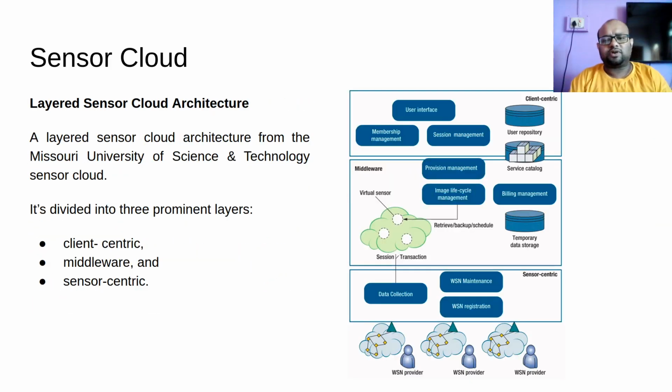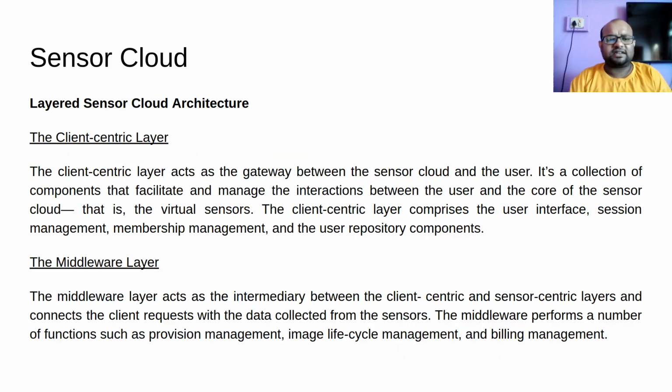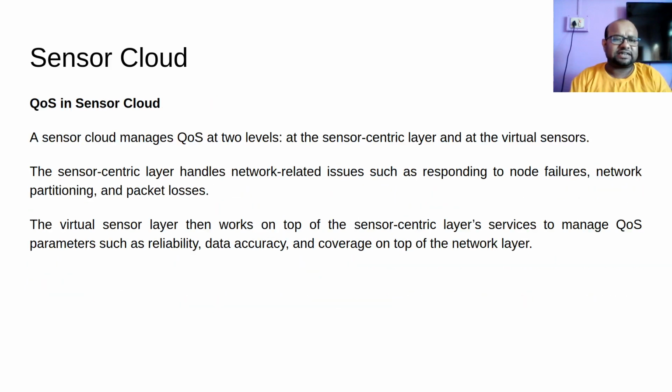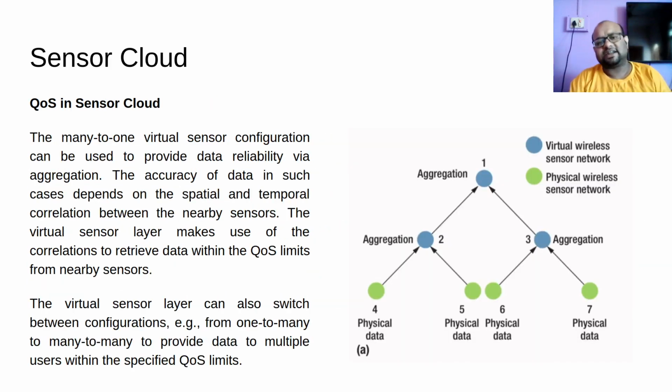Then we talked about the 3-layered architecture, with the client centric layer, the middleware, and the sensor centric layer. Finally we talked about how quality of service is done in Sensor Cloud. So this brings to an end this topic on Sensor Cloud. I hope you understood everything we have talked about. This ends our module 4 as well.